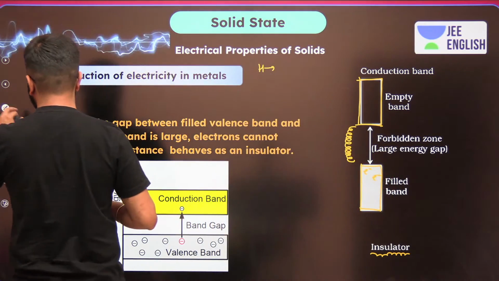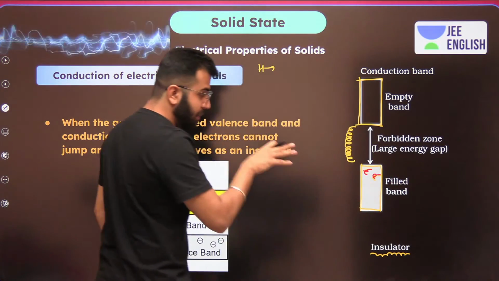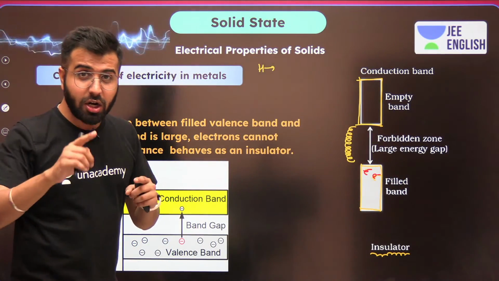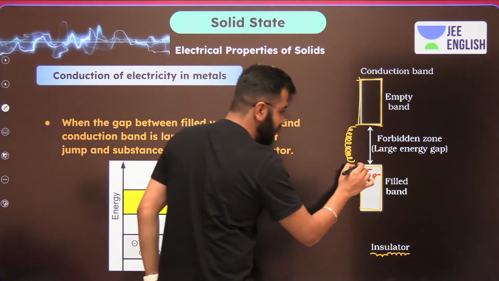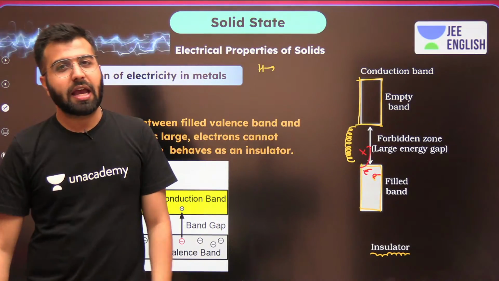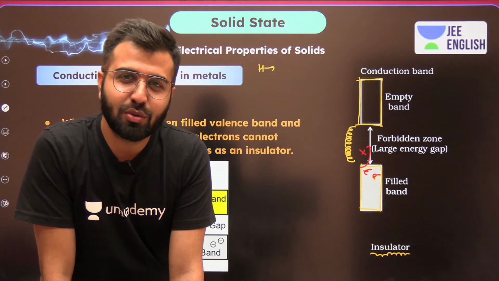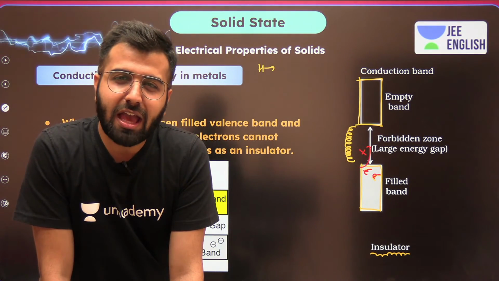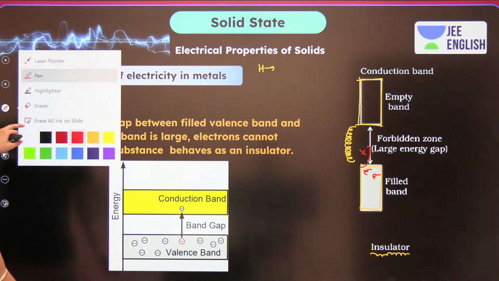I'll do it with red because the board is white, right? So electrons are available over here, but with lesser energy. In order to be in the conduction band, they have to jump much higher, which they cannot. Hence these electrons never become eligible, and insulators have very, very little conductivity. And what are the conductivity values? We will write it again.